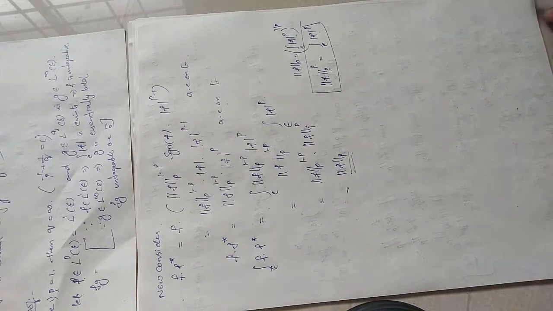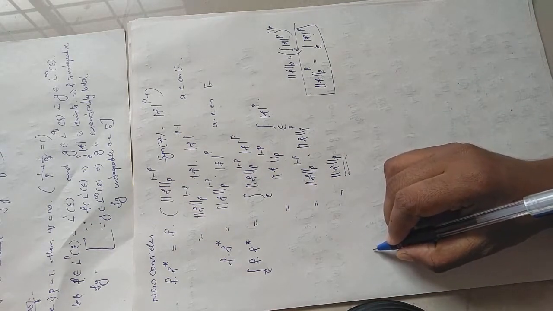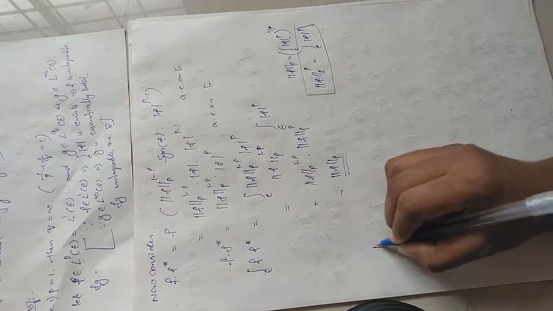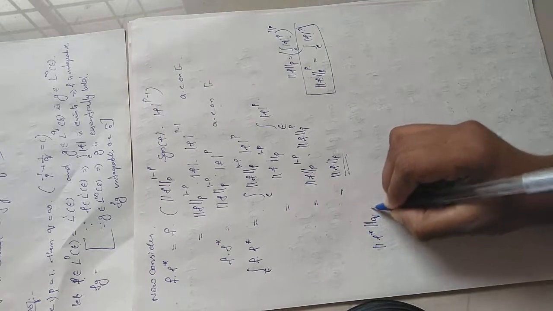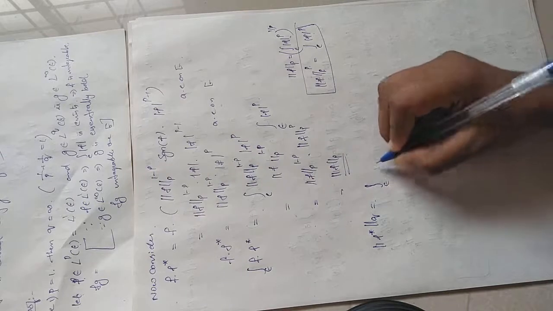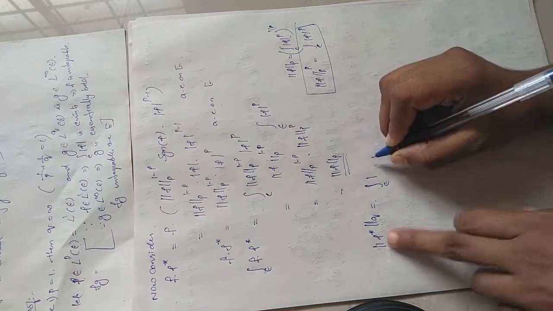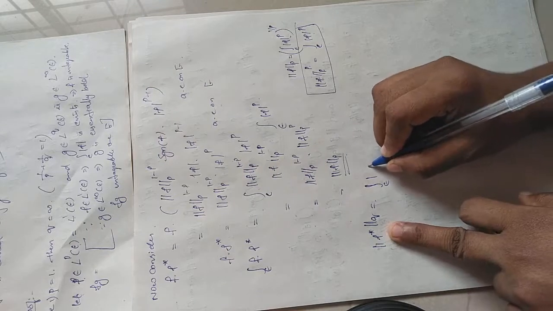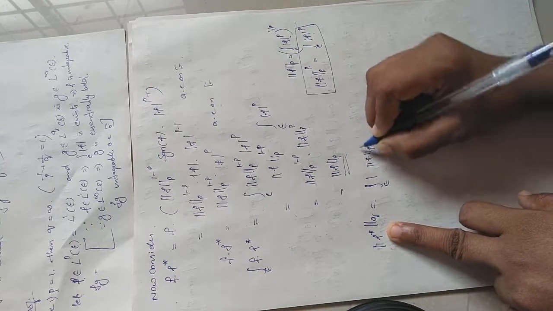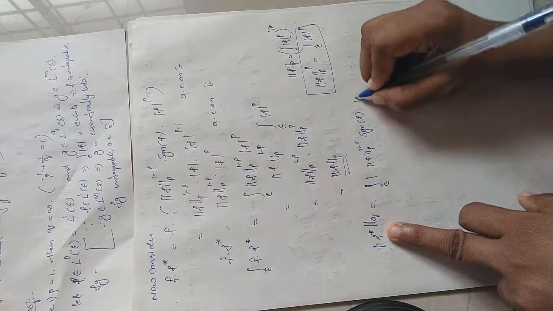Okay, then we need to prove that the q norm of f star is equal to 1. What is the q norm of f star? By definition, the q norm is (integral over E of |f star|^q)^(1/q). Here f star is the p norm of f raised to 1 minus p, signum of f into |f| raised to p minus 1.